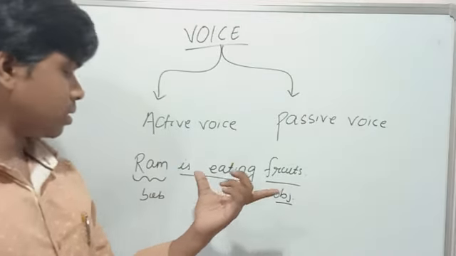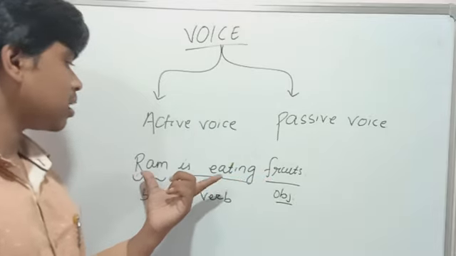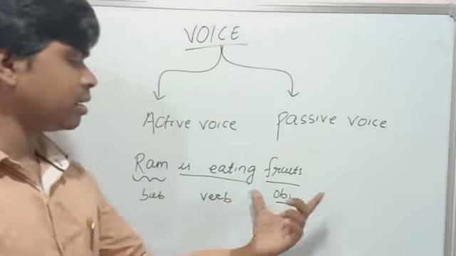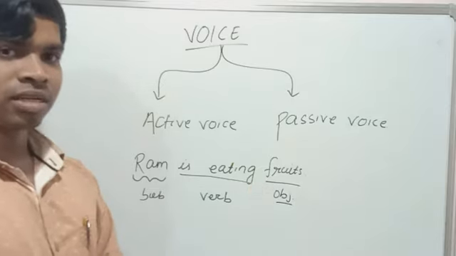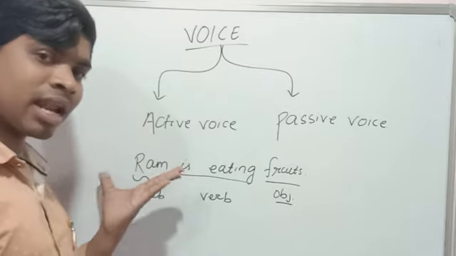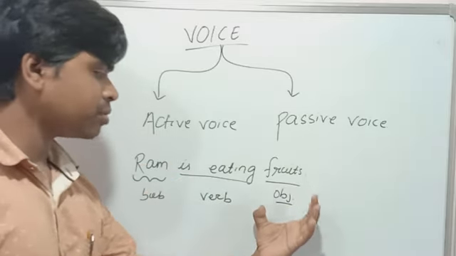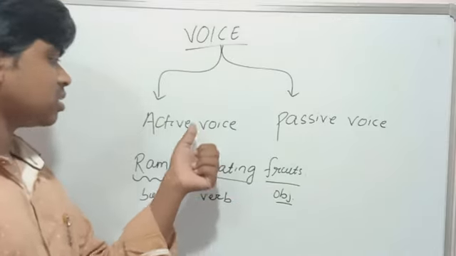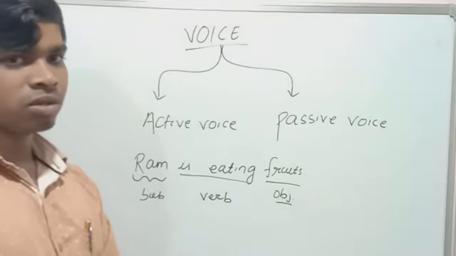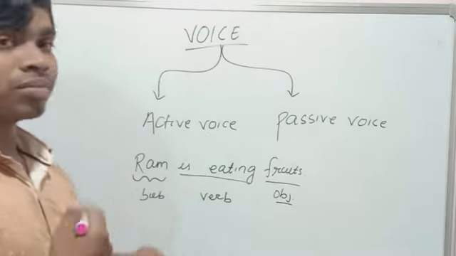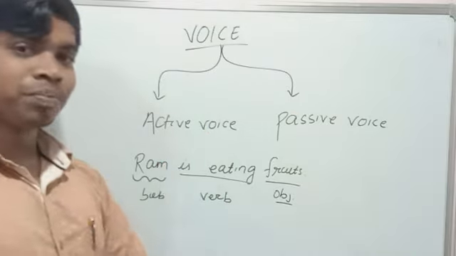So we know that in a sentence there are three parts: subject, verb, and another part is object. Okay, in a sentence, if the sequence is like subject, verb, and object or anything else, this type of sequence is called active voice. Okay, students. So the main thing is how to convert active voice to passive voice.